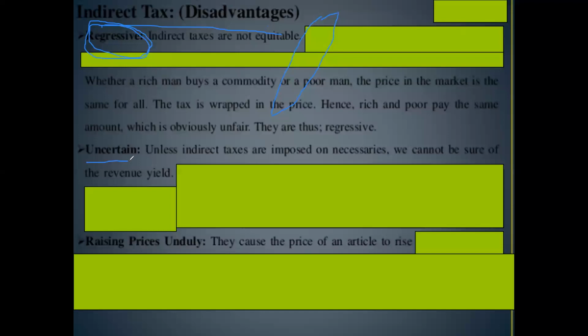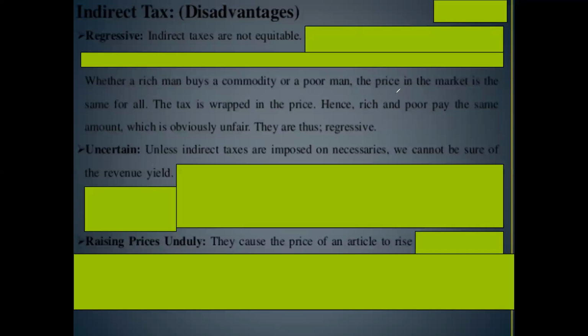Next, the tax revenues are uncertain. See, in case of direct taxes, the government can estimate correctly. The government knows every year how much I am going to receive as salary and how much tax I have to pay. The government can calculate easily. Whereas in case of indirect tax, the government cannot calculate easily, because how much quantity I will consume this year and next year, nobody can estimate.